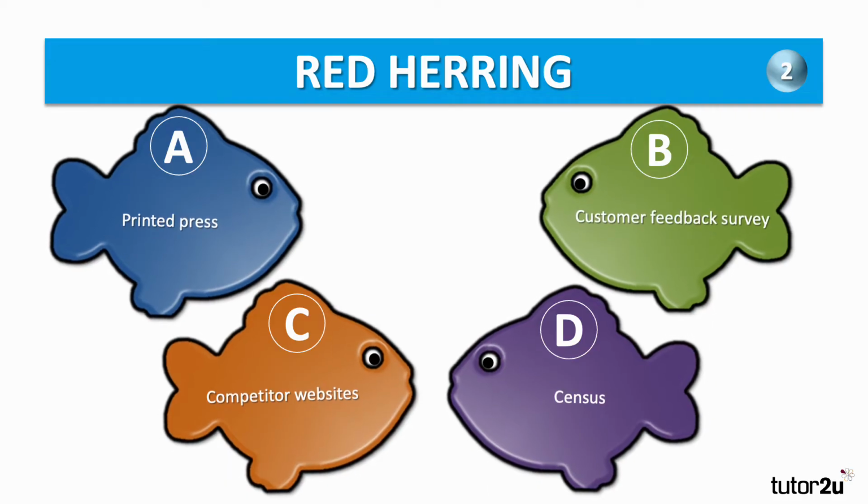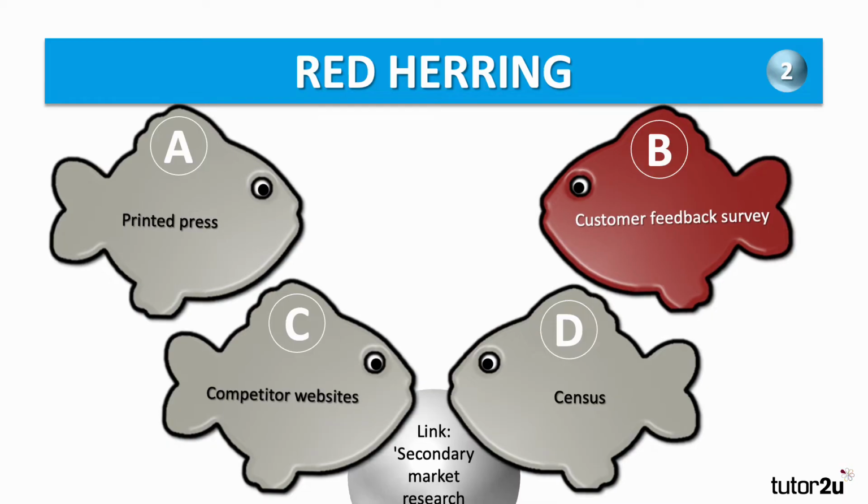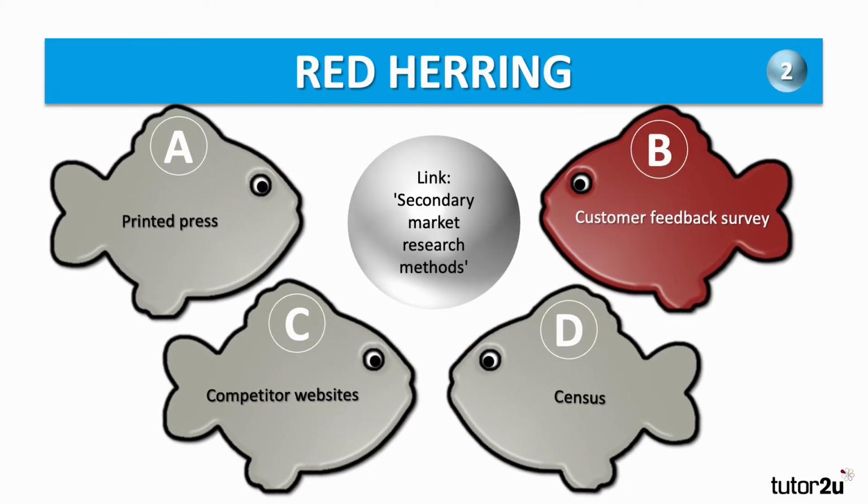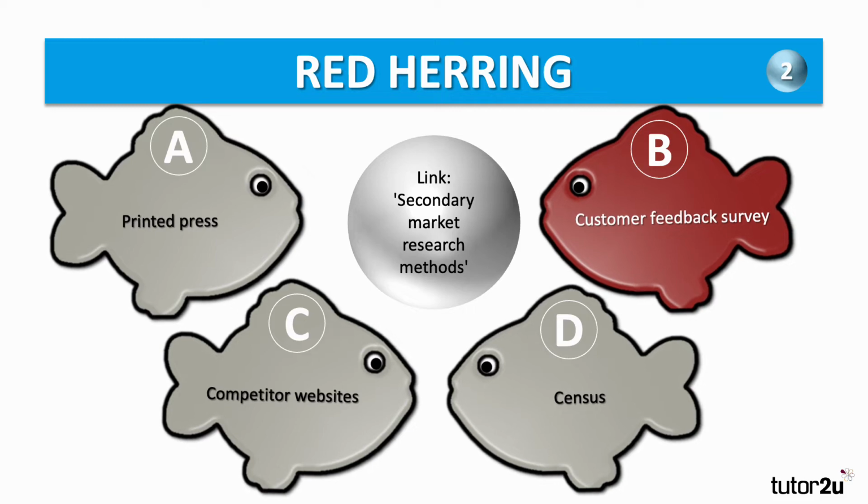Let's look at the answer. And this time the red herring is B. Customer feedback survey is the odd one out because a customer feedback survey is a primary market research method, and printed press, competitor websites and census are all secondary market research methods. Very well done if you got that right.